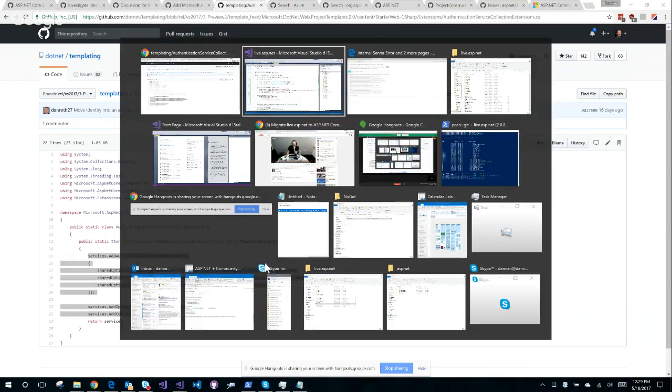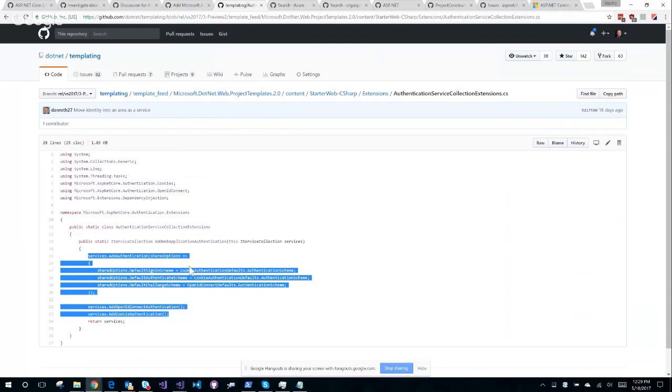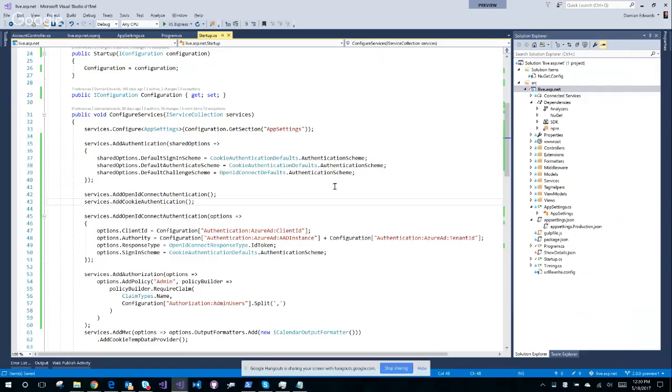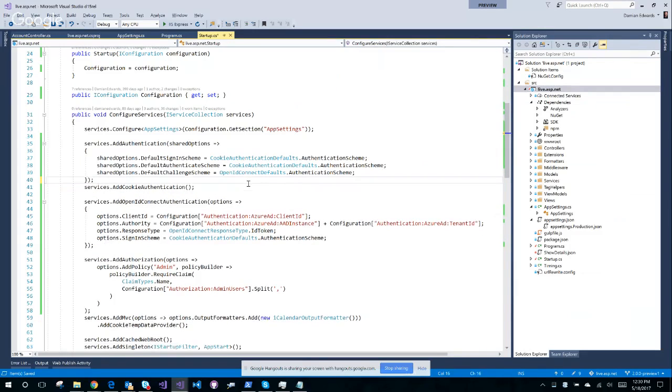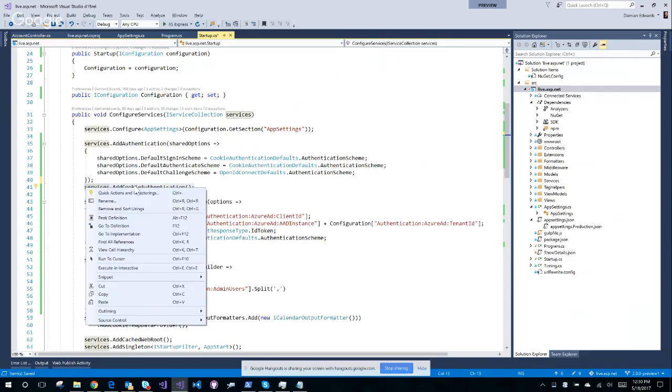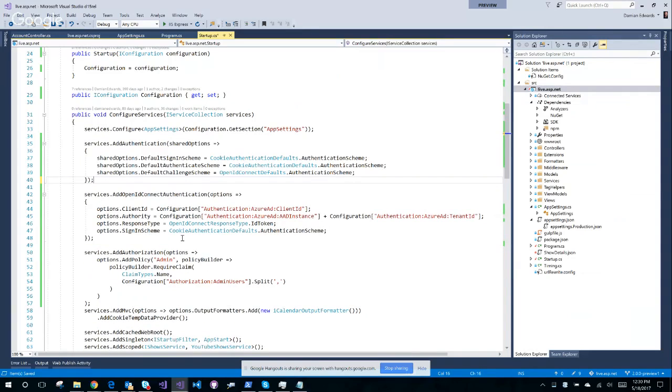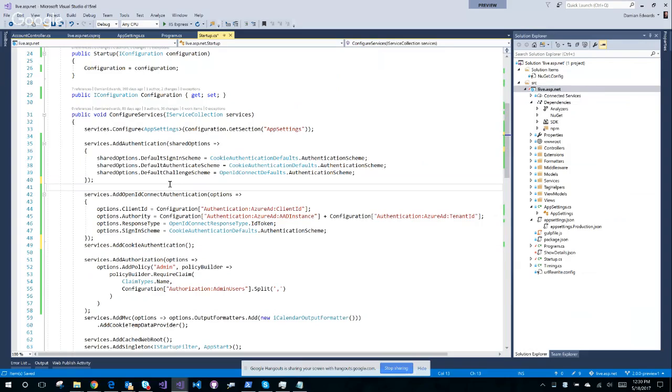Okay. Did I say already that auth was complicated? I think I did. Grab this. There we go. So I was missing... There's OpenID. Okay, so I've got that one. So I just needed the cookie auth. That's what was missing. And given that the template adds it after, it shouldn't matter. It really shouldn't, because I don't think they're sharing anything.